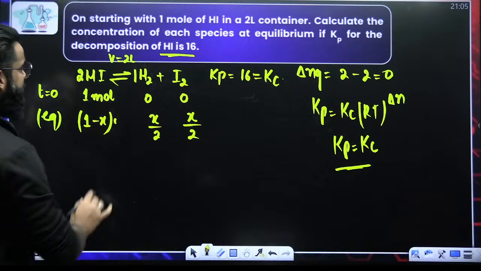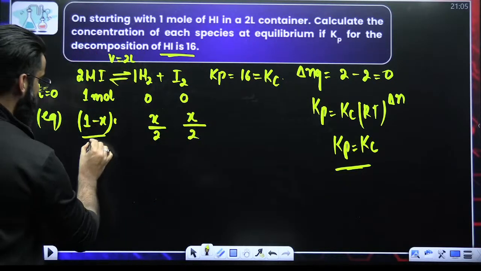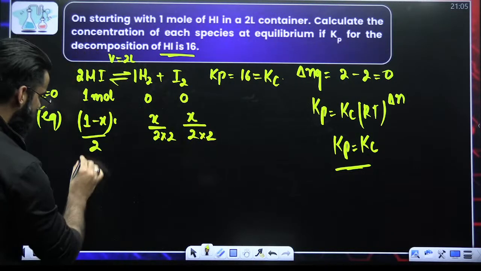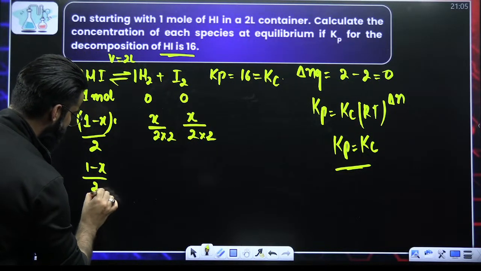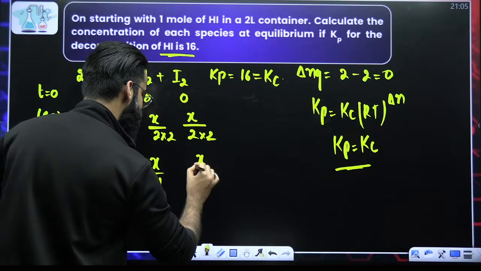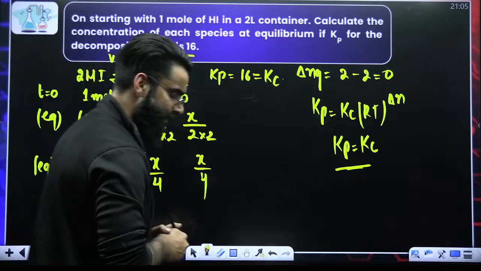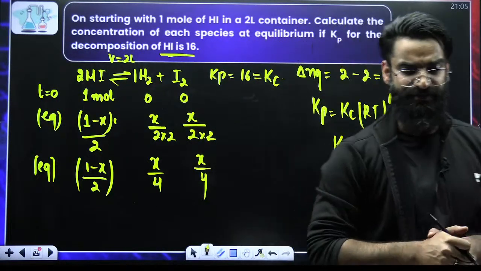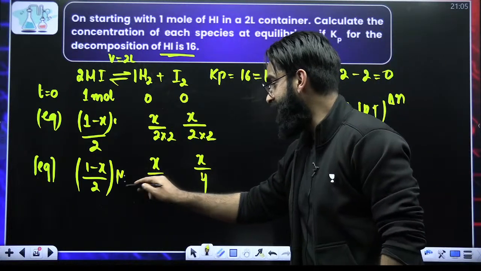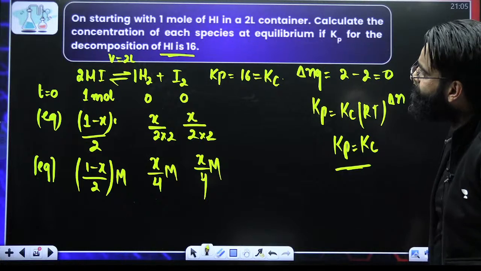Now what I'll be doing is dividing these moles by the total volume. What is the total volume of the container? 2 liters. So this is divided by 2, this is divided by 2, and this is divided by 2. So I got the concentrations. The concentration of the reactant at equilibrium is 1 minus X by 2. This becomes X by 4, and even this becomes X by 4. So I got the concentration of reactant and products present in the container at equilibrium.